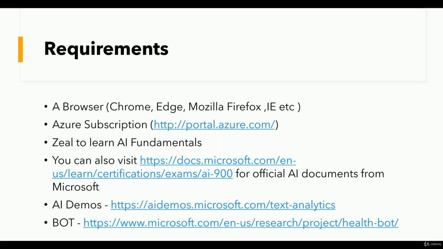You can also visit the Microsoft Learn website, which is the official documentation for this AI-900, and leverage those resources. We will also be using aidemo.microsoft.com for demo purposes, which will help you to visualize things. And we are also going to use the bot. The bot will help us to automate things. We'll be creating bots in this session.